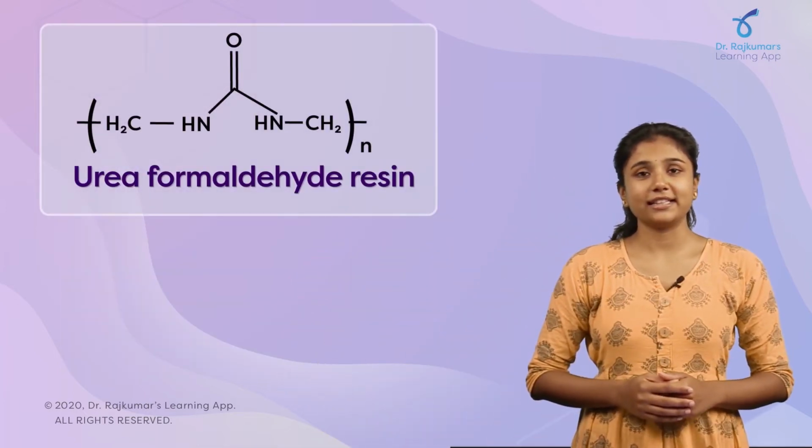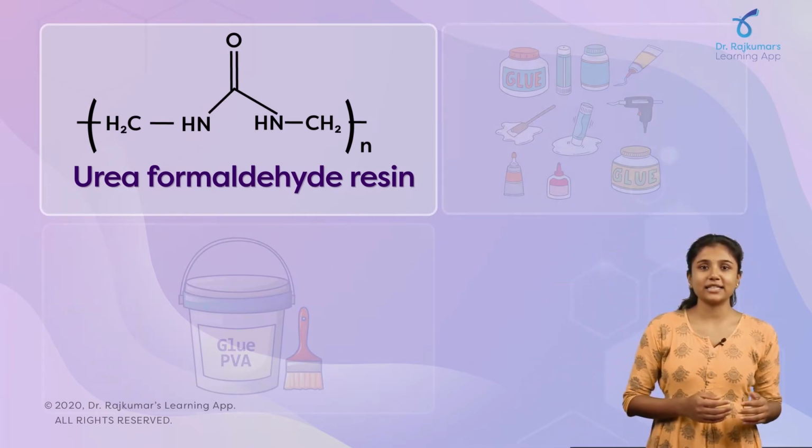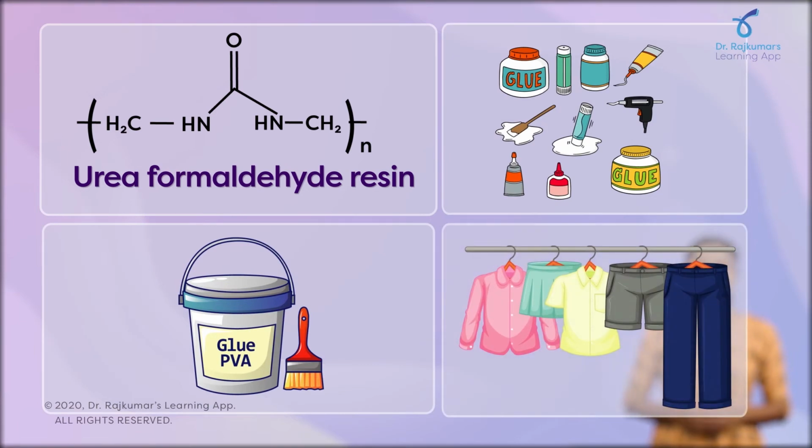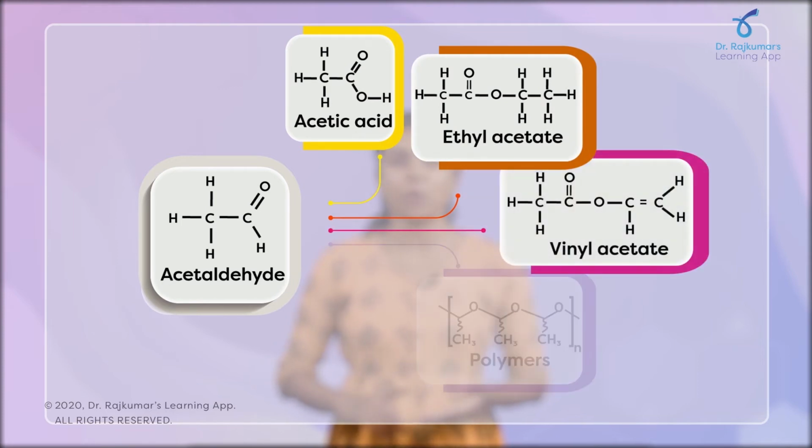The other useful formaldehyde is urea formaldehyde. This is produced from urea and formaldehyde. These are used as adhesives, wood glues, wrinkle resistant fabrics, etc. The other useful aldehyde is acetaldehyde, which is a starting material in the manufacturing of many compounds such as acetic acid, ethyl acetate, vinyl acetate, polymers and drugs.